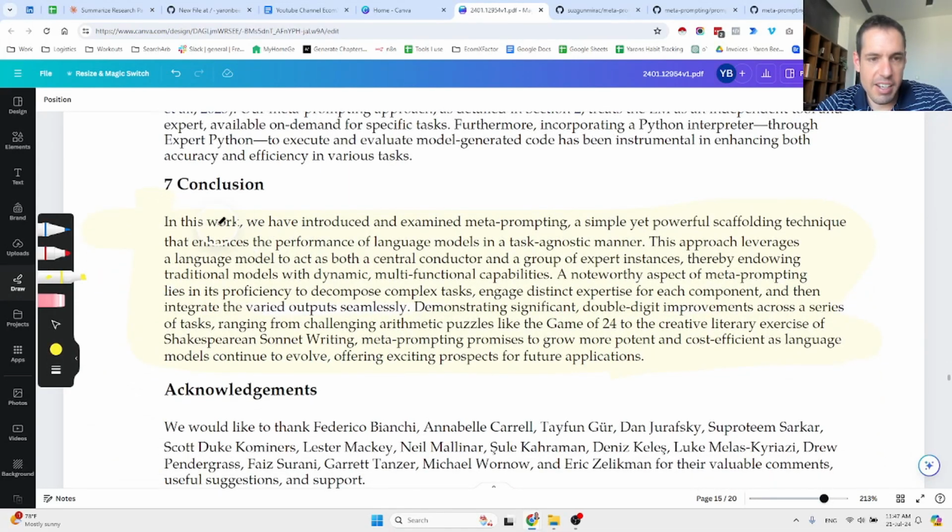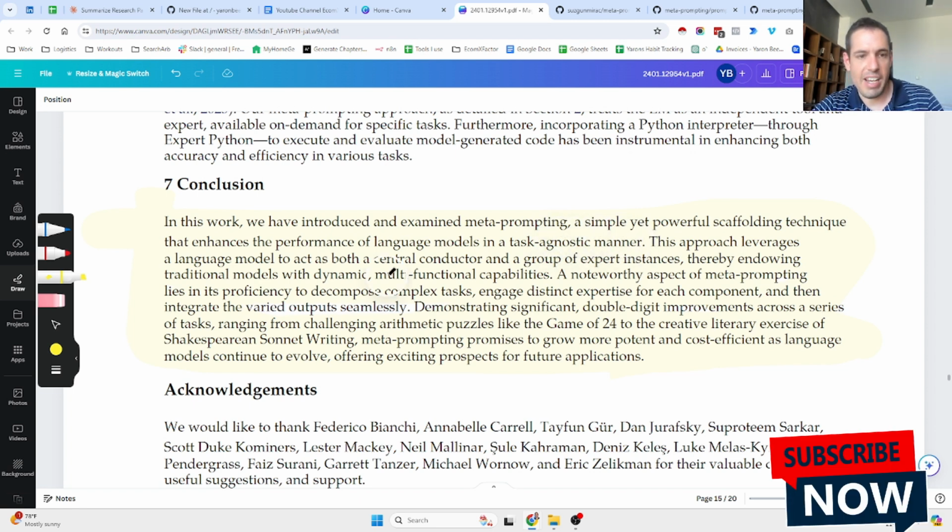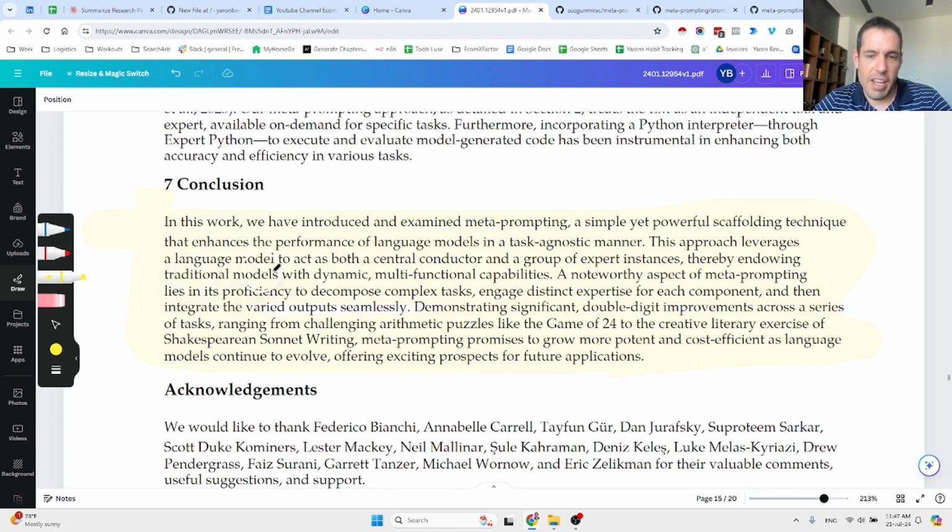So in general, this is a simple yet powerful scaffolding technique that enhances the performance of large language models in a task-agnostic manner. This approach leverages a language model to act as both a central conductor and a group of expert instances. So yeah, they are just showing how this method of prompting generates way better results.